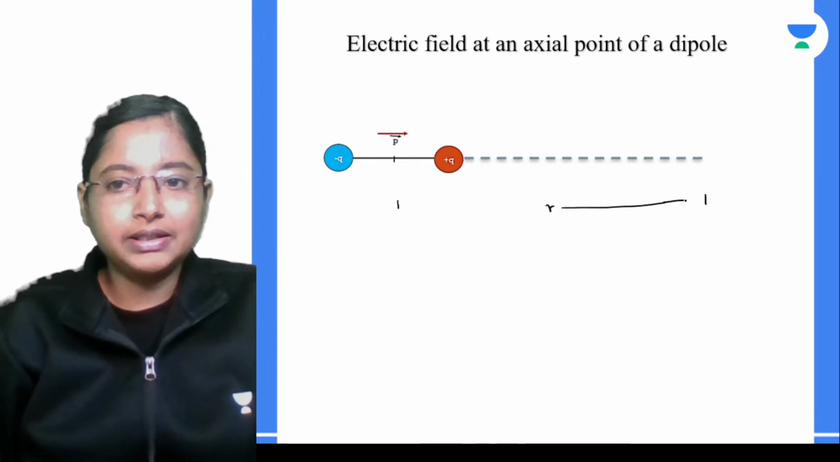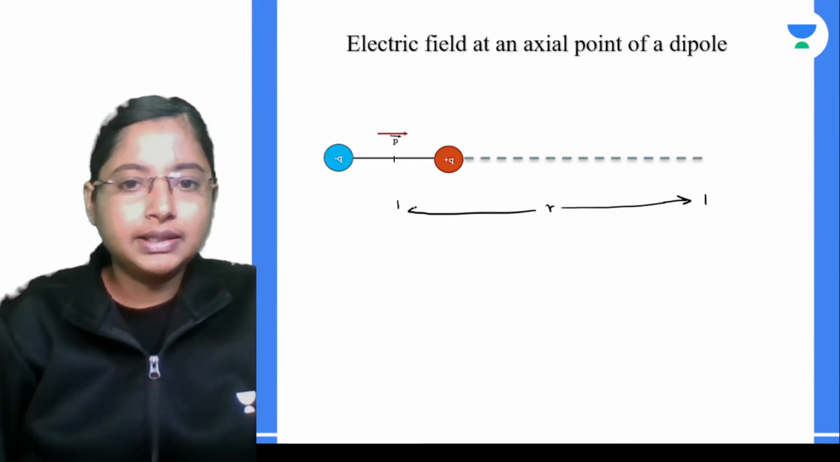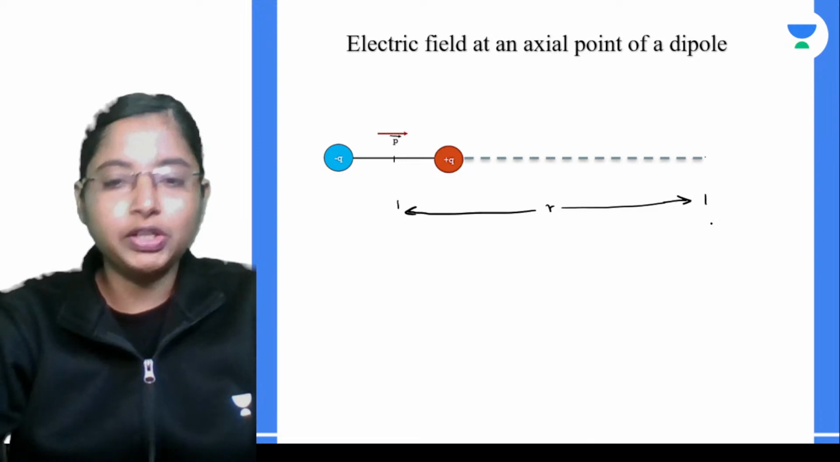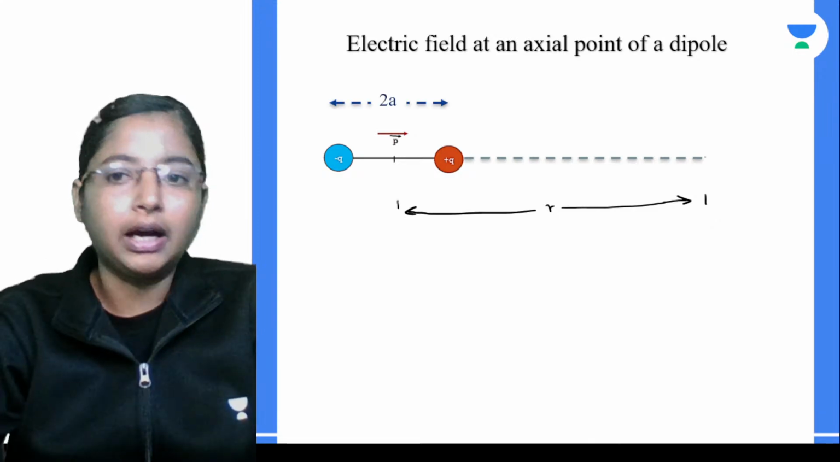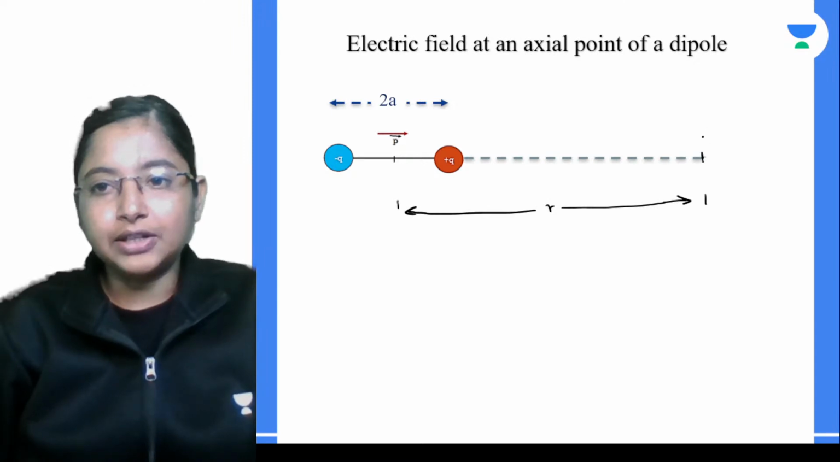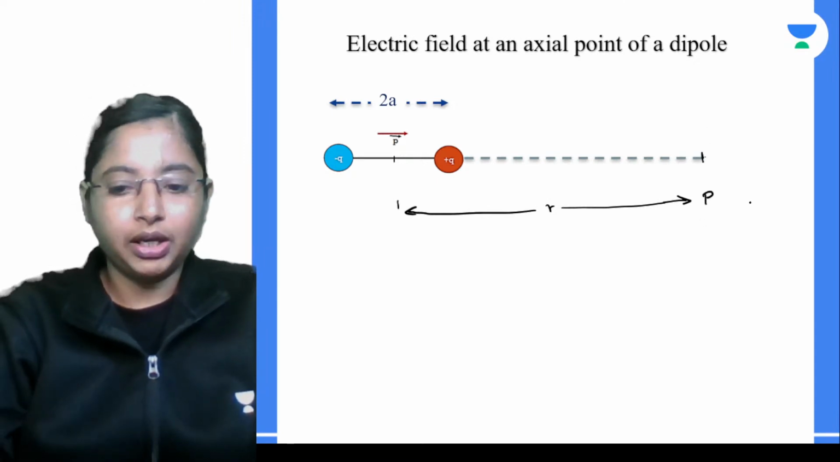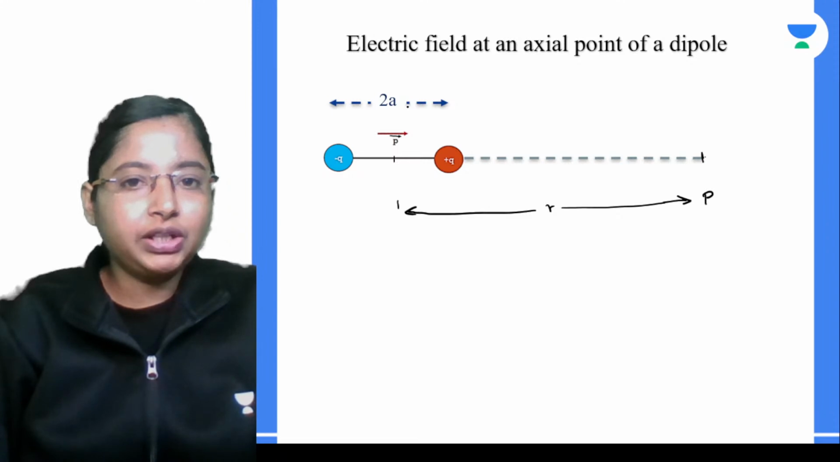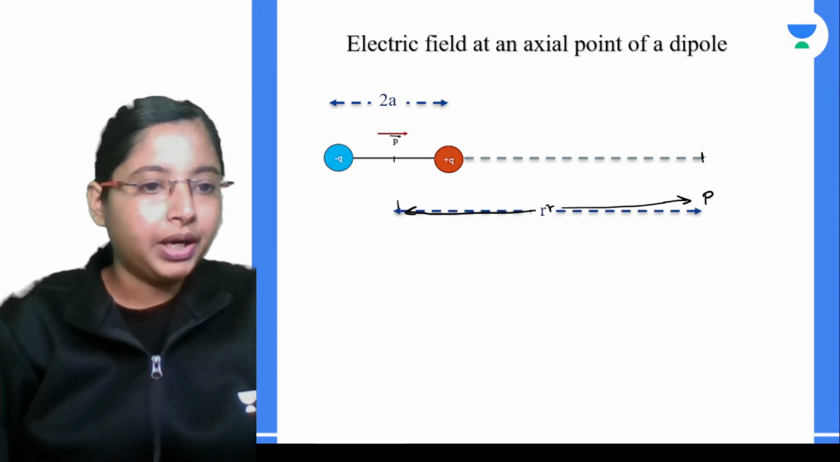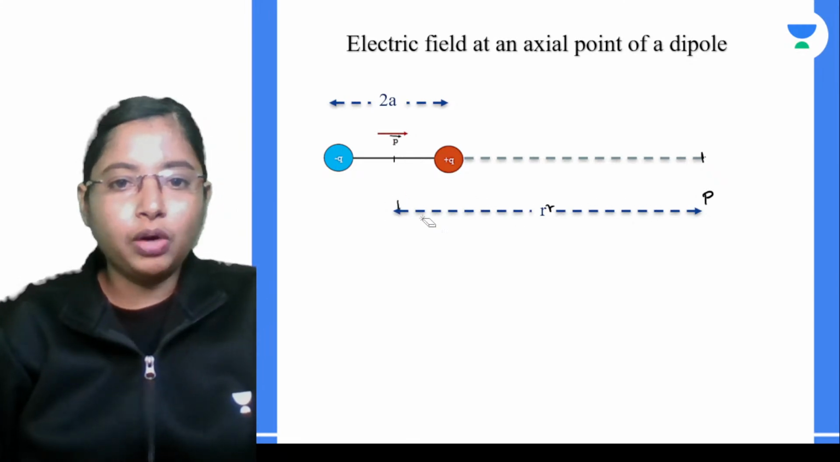Let's say this distance is R. Somewhere around this distance you're going to introduce a test charge. Test charges are always positive unless and until specified. Let's say this point is P. Now the distance between these two charges is going to be 2a. Now at this point P, what is the electric field?